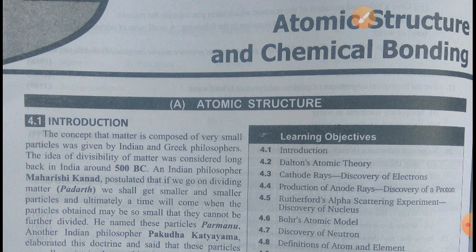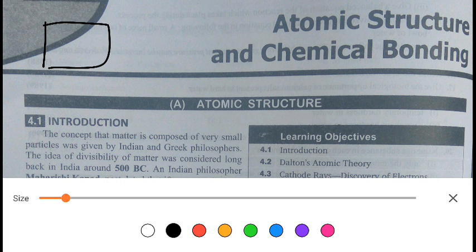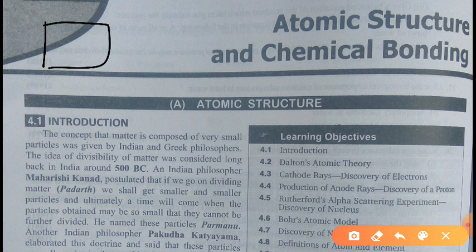Suppose we are taking any matter, say a sugar ball, and we keep dividing this sugar ball into smaller and smaller pieces. A time will come when this sugar ball will become so small that it will not be visible to our naked eyes. At that time, we can say that this particle is an atom.